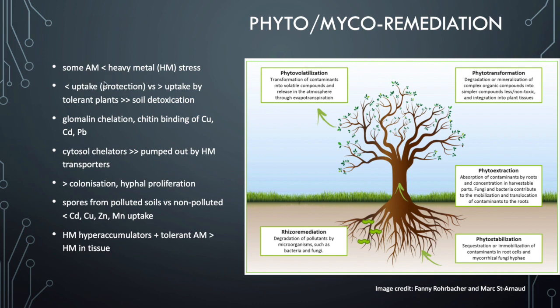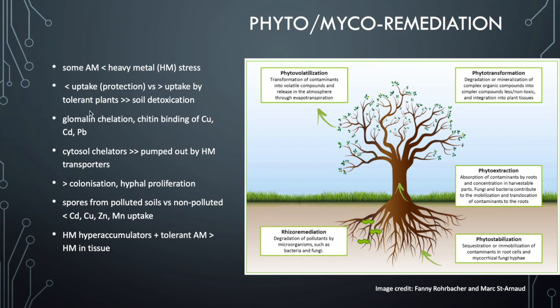Some arbuscular mycorrhizal fungi can reduce heavy metal toxicity or heavy metal stress in plants. They might do this by reducing uptake and therefore protecting the plant, versus increasing uptake because these plants that they're growing with are actually quite tolerant to the heavy metal. But this means that the soil is detoxified when the plant takes it up. These plants are called hyperaccumulators.